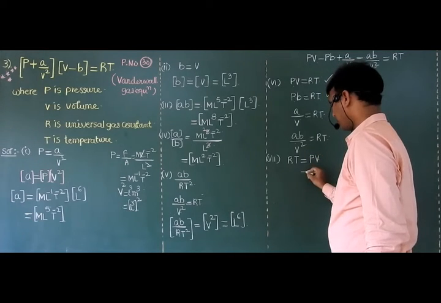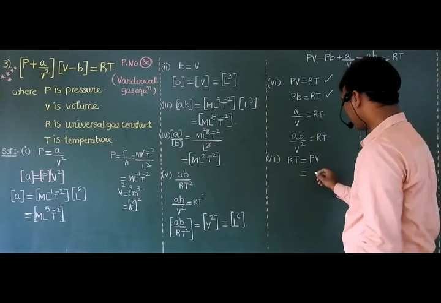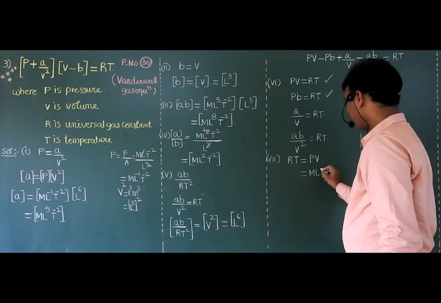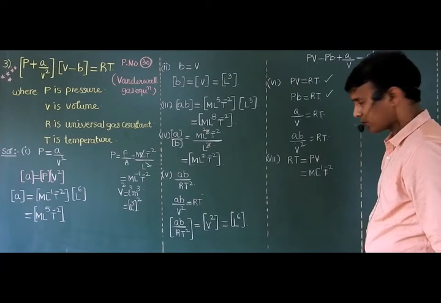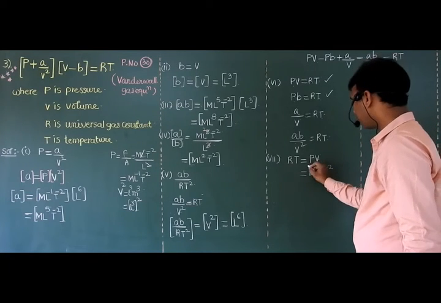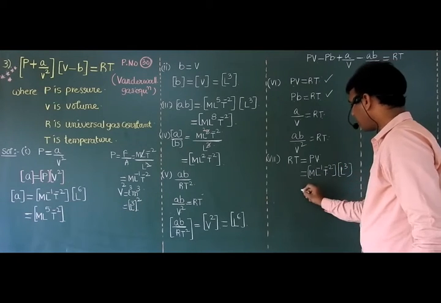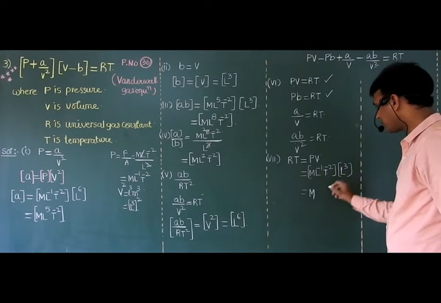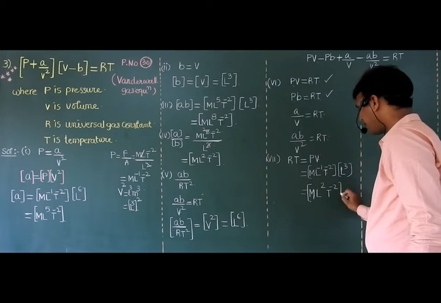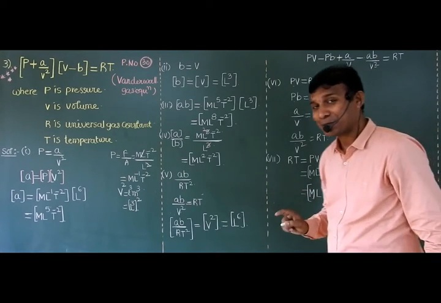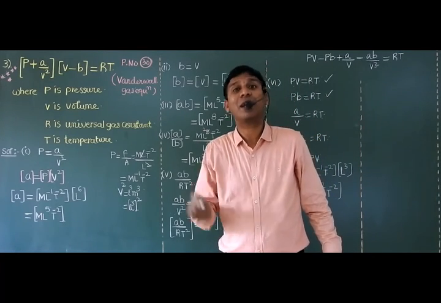PV. P means pressure. V means volume. Pressure dimensional formula, sir. Pressure dimensional formula is M L raised to minus 1 T raised to minus 2. Okay, right? Volume is L raised to 3. So M raised to 1, L raised to minus 1 plus 3 is 2, T raised to minus 2. Sir, M L square T raised to minus 2 is the dimensional formula of energy. It is the dimensional formula of work.